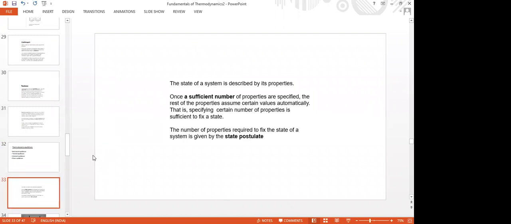And the state of a system we discussed earlier. It is described by some characteristics or some properties, say pressure of the system, temperature of the system. The state of the system is described by its characteristics, like pressure, specific volume, temperature, etc., once a sufficient number of properties are specified.